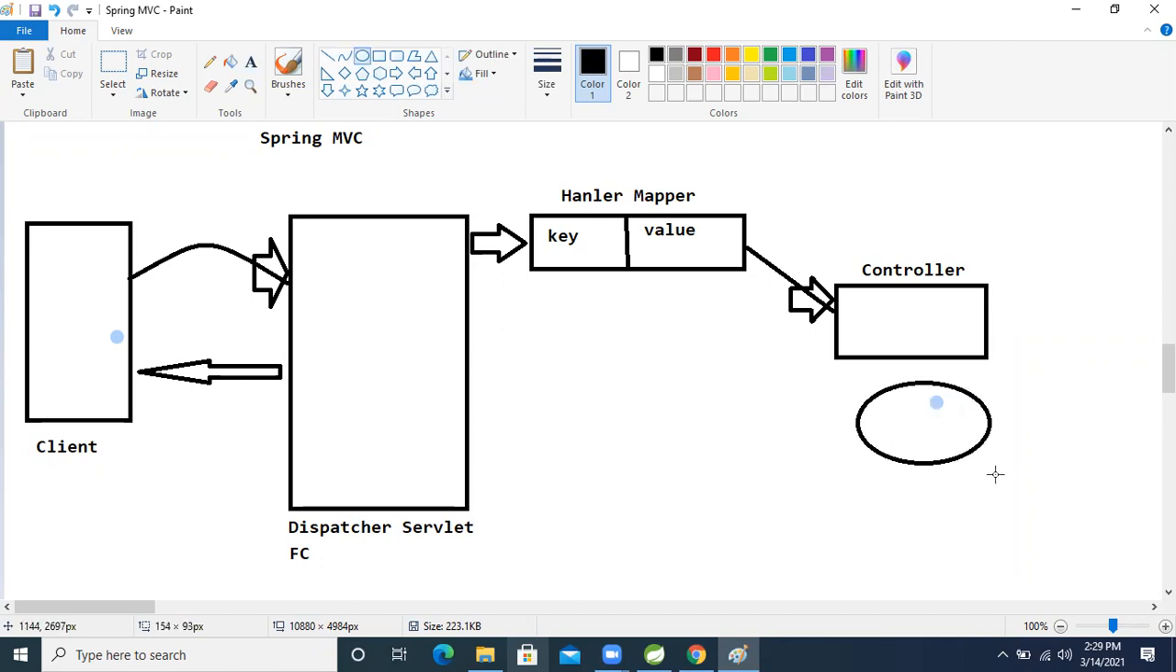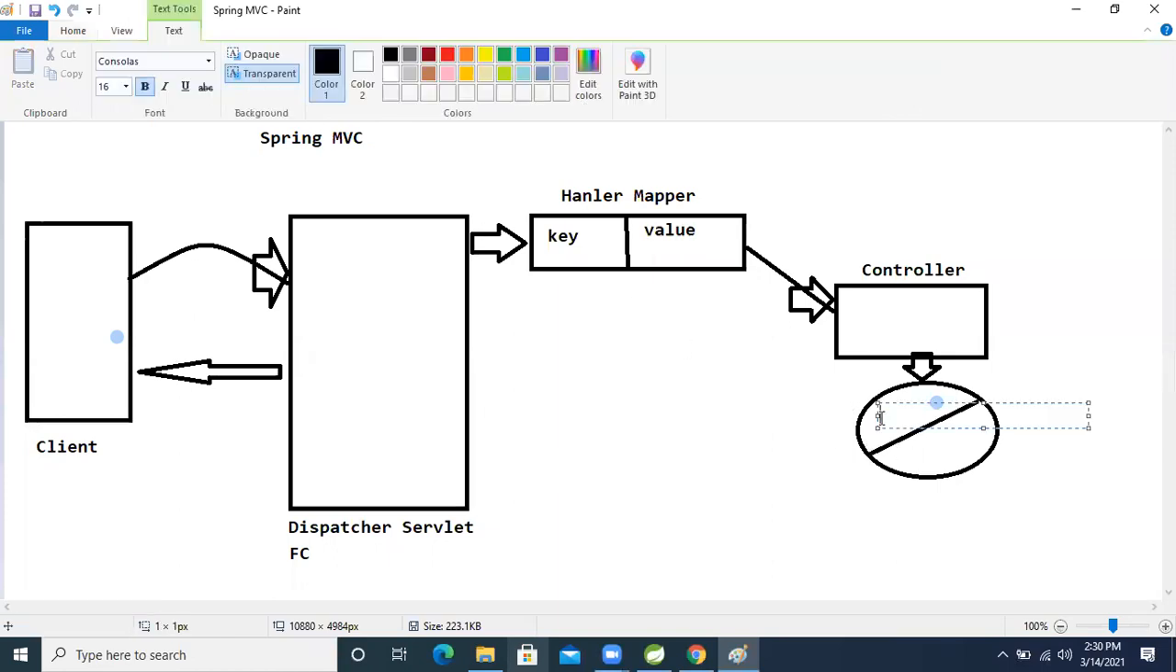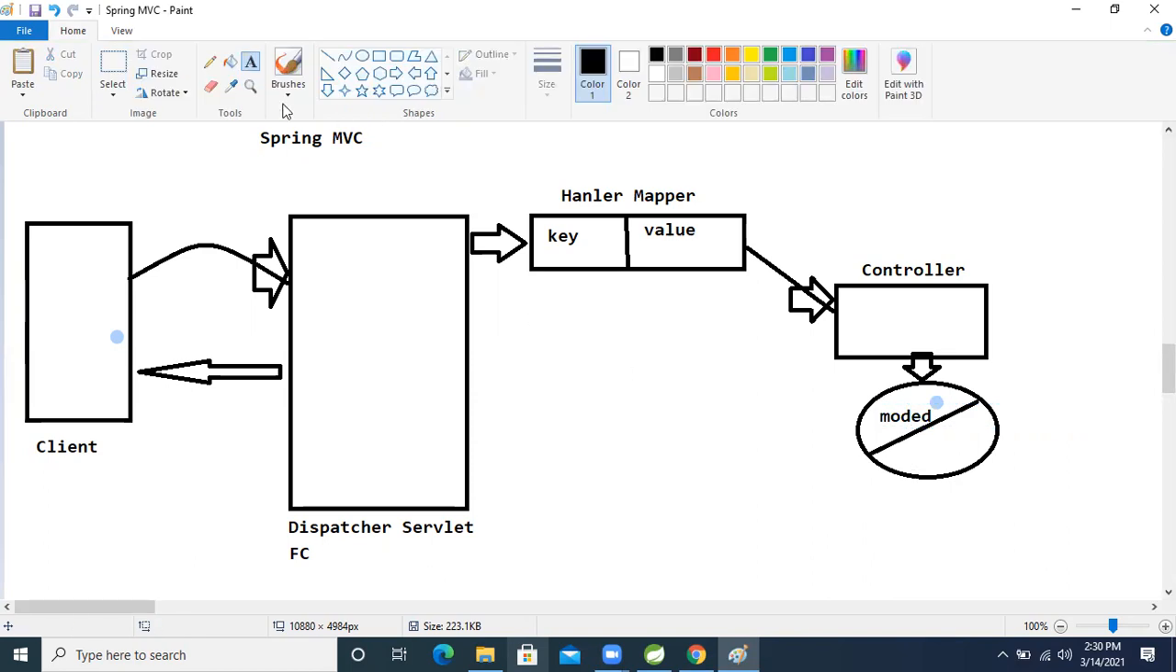Inside that, this controller will call one more person, named Model and View. Model means model data. If in our application we want to interact with the service class, those data will be put inside the model. That is the model area.